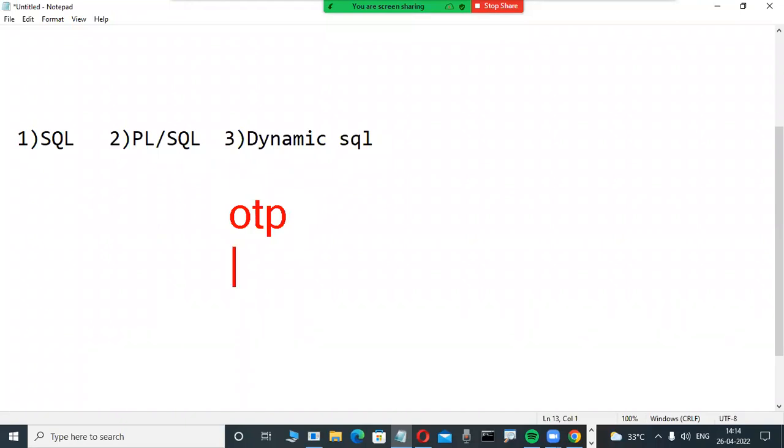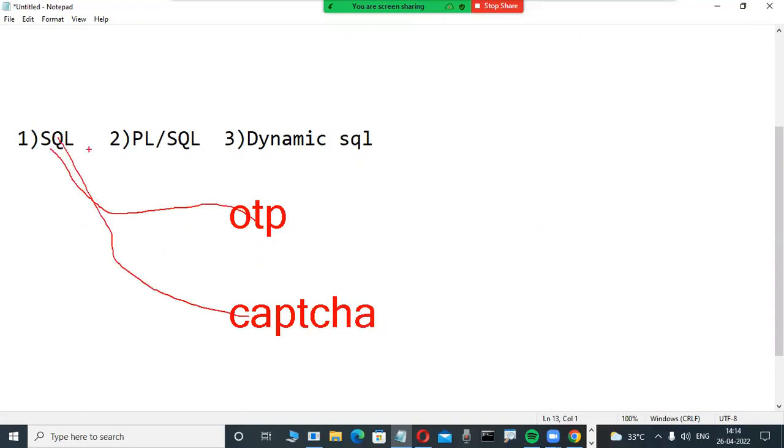Suppose in SBI online banking, whenever you are entering an OTP, a CAPTCHA is also generated. How is this generated? With just some SQL commands we are typing, that is enough. Now check it out.